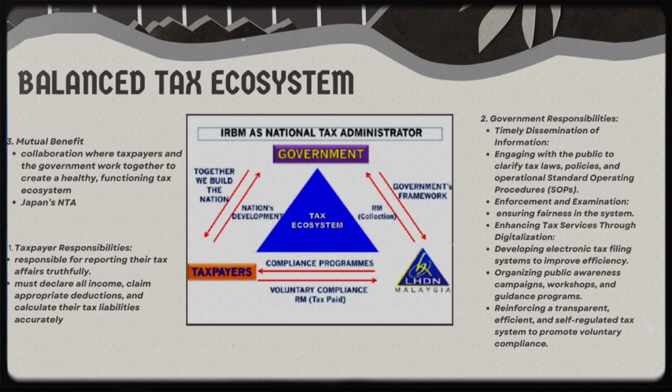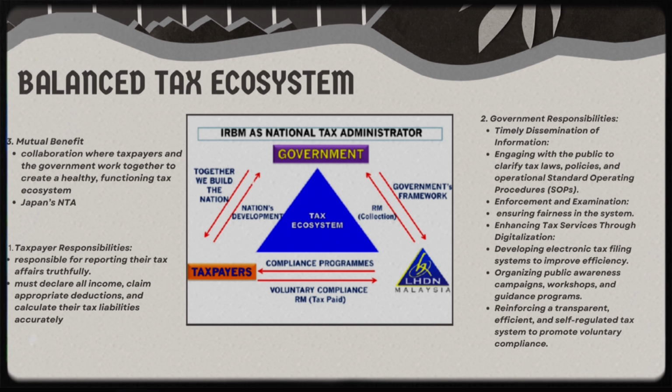A balanced tax ecosystem is a system where both taxpayer and the government have roles to ensure fairness. First, let's look at the responsibility of the taxpayer. Taxpayers must declare all income, claim eligible deductions, and calculate their tax liability accurately. Tax contributes to public services like healthcare, education, and infrastructure.